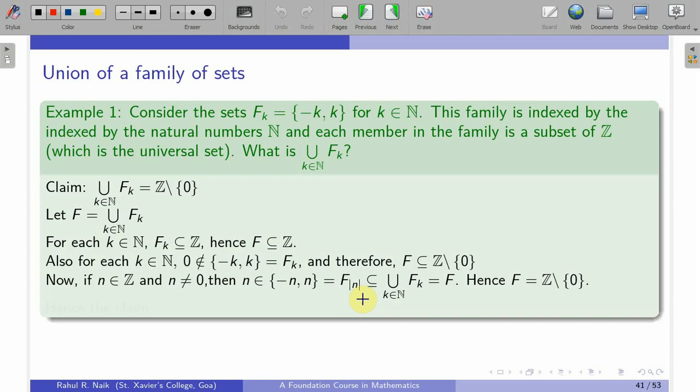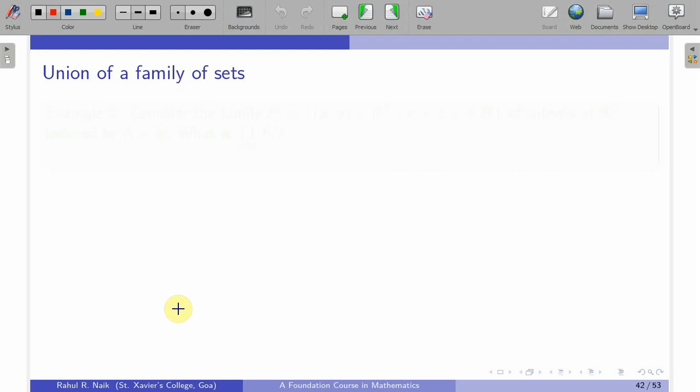Basically, by definition itself, it is clear that if this is true, then n belongs to the union of fk for each k in n, and therefore f is equal to z difference 0. Here we have proved that z difference 0 is a subset of f, and therefore f is equal to z difference 0. Okay, so we have proved the result.